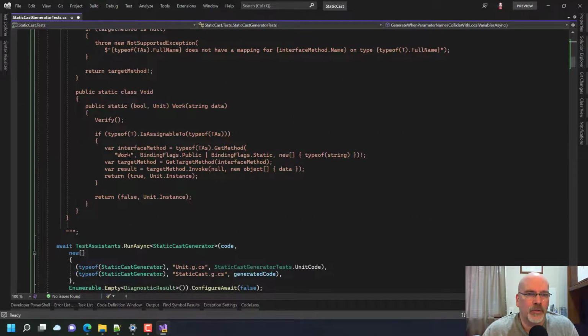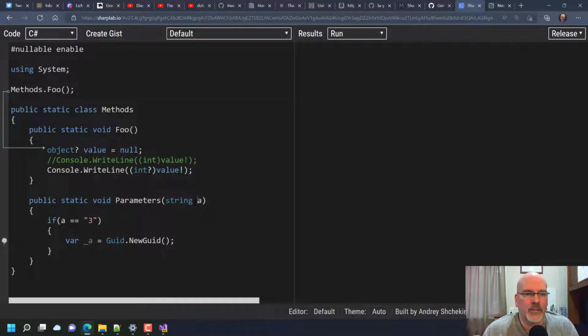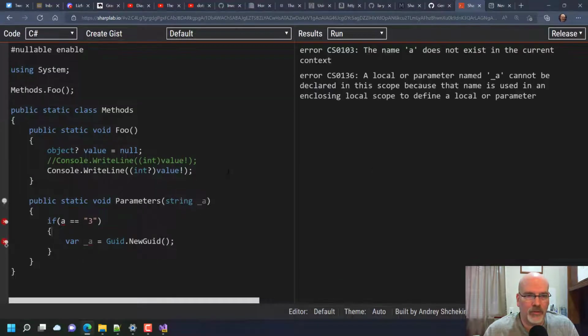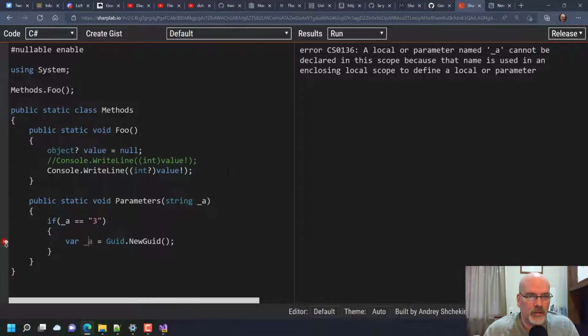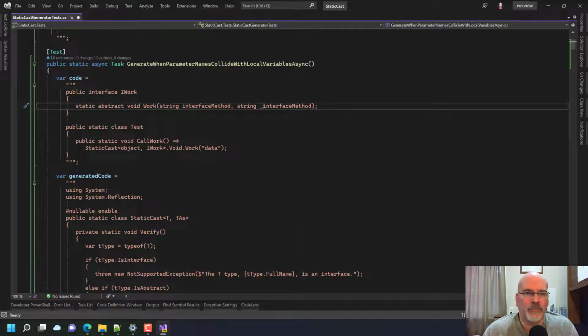Okay, so what we're going to have here is an interface. I don't care what these are. String, interface method. Can you actually do that? Hold on. Can I say here underscore A? And then this would be underscore A, and then this could be A. Okay, that's allowed. You can do an underscore immediately before the variable name. You'll see why I just did this in a moment.